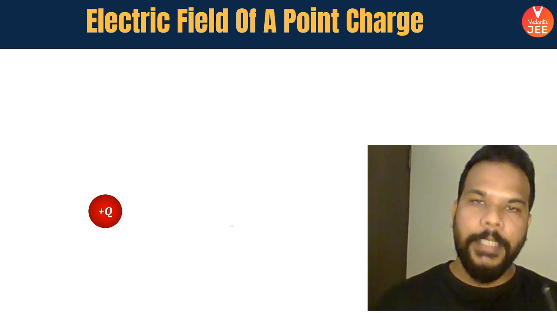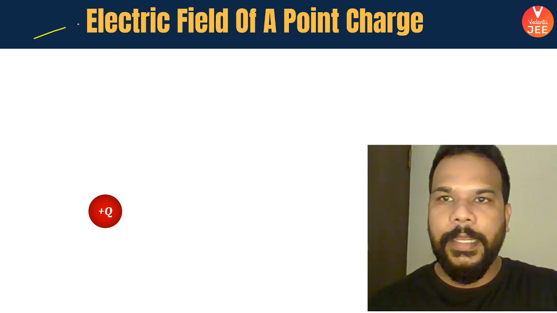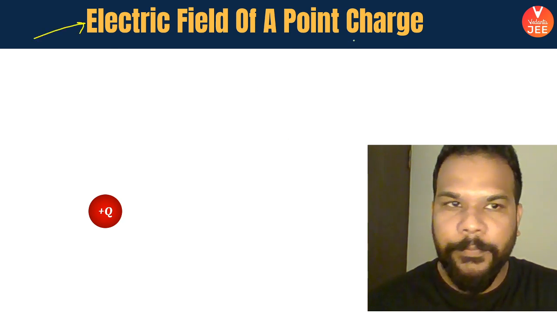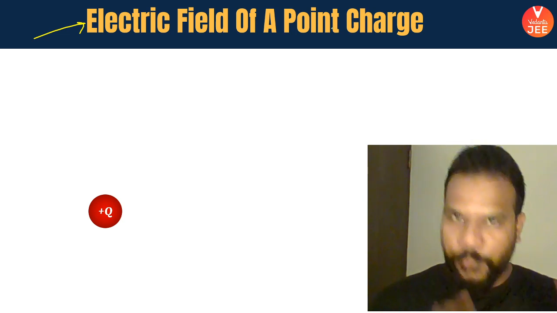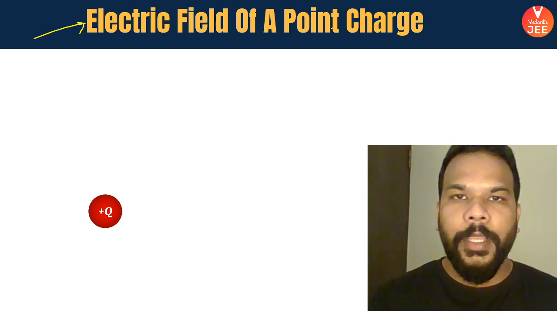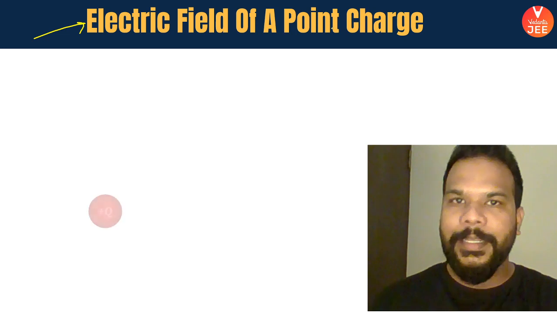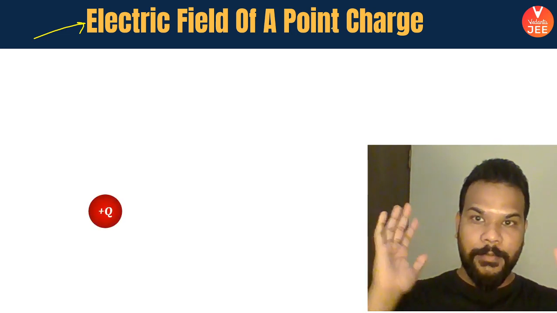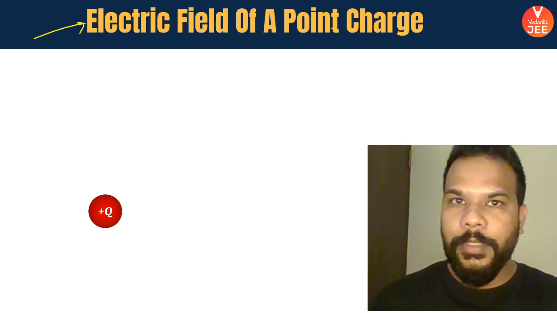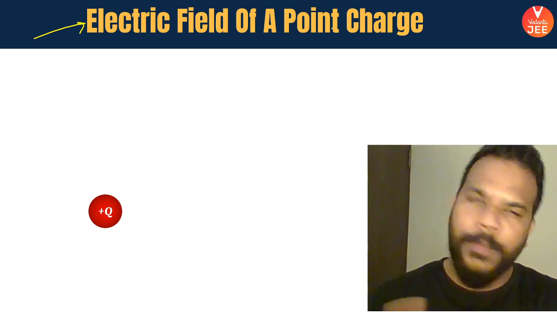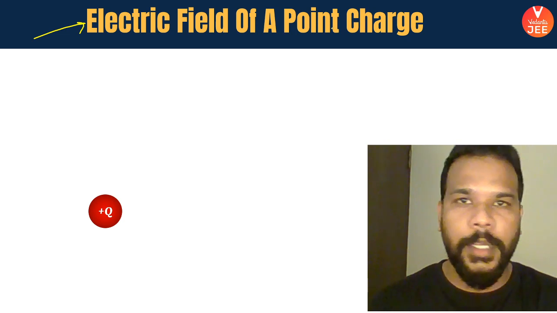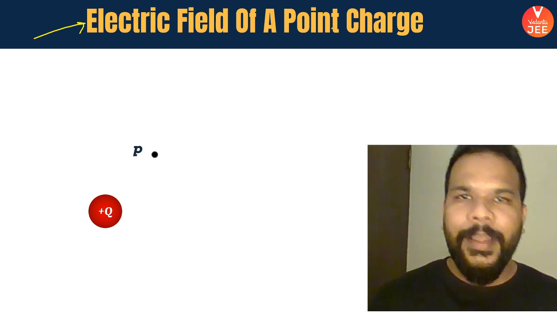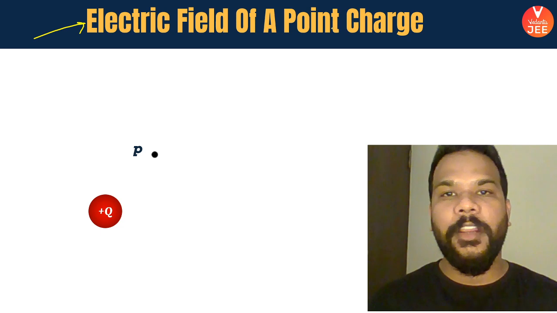Fine. So, guys, let's speak about the electric field of a point charge. For that, let's start this understanding. Let's assume that there is a charge whose magnitude is plus q. Start visualizing this along with me. So there is a positive charge plus q. It could be negative also. Right now we are speaking for a positive charge, and we are interested in talking about its electric field at a point P.